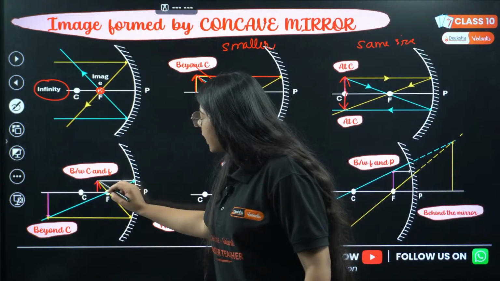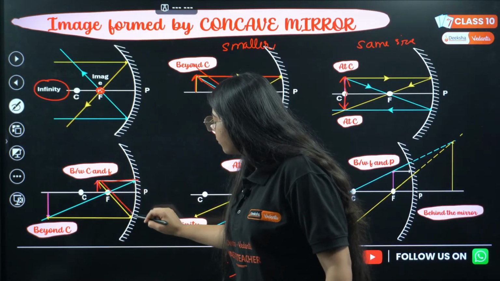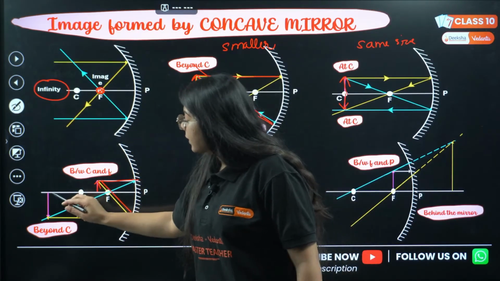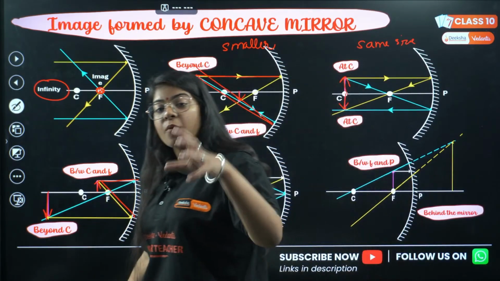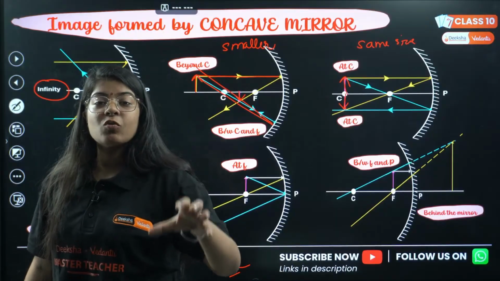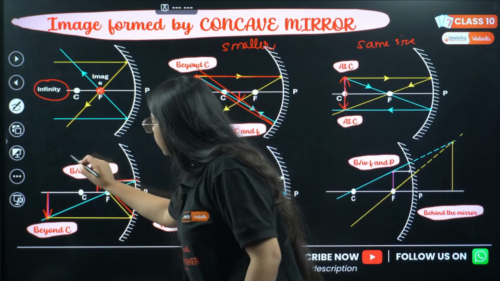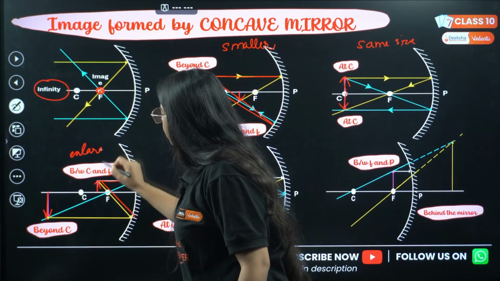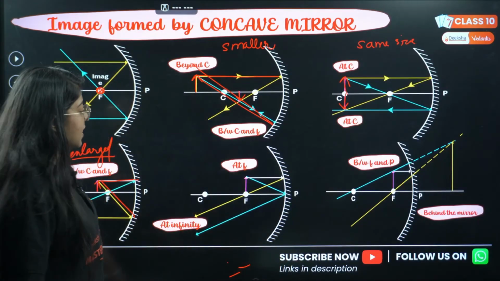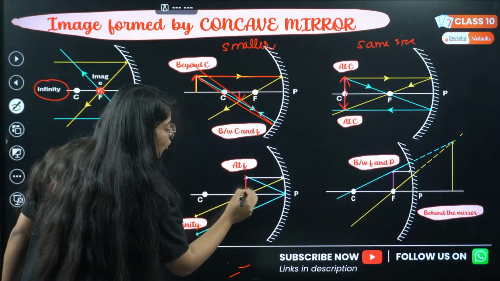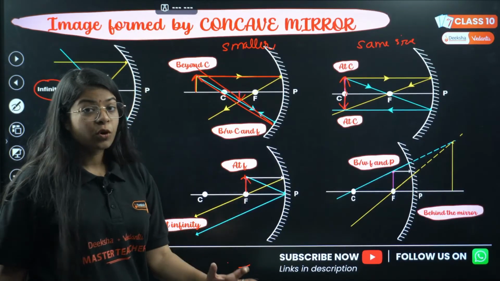So again the rays will go parallel, one will go through the focus, and the image formed will be beyond C. When the object is between C and F, the image will be beyond C and the image will be enlarged. Understood?